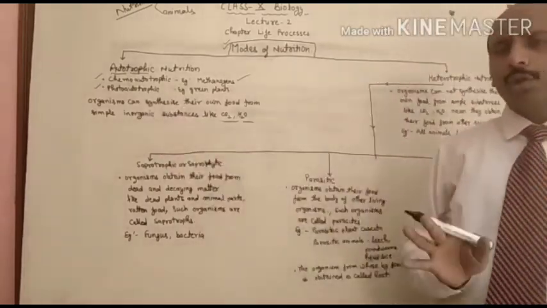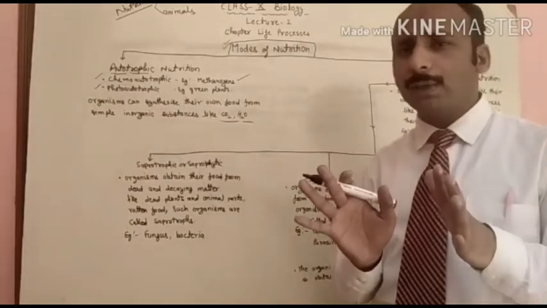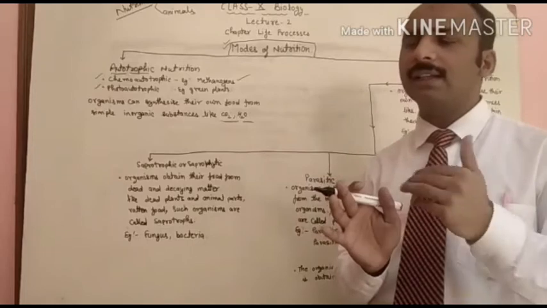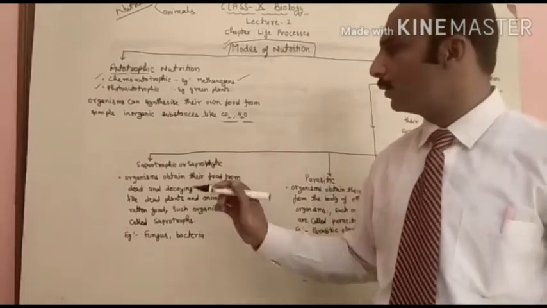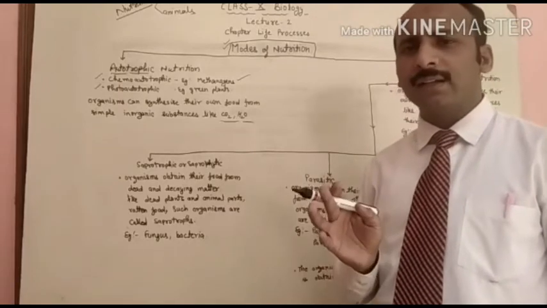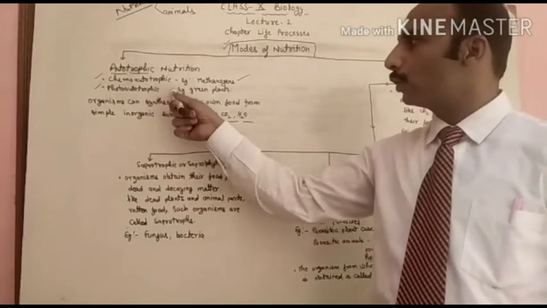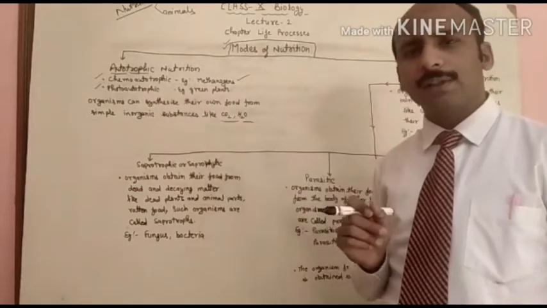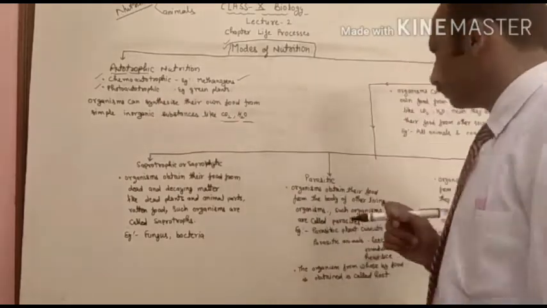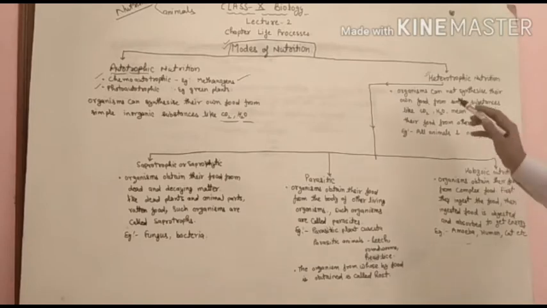Photoautotrophic: photo means light. All green plants have the capability to synthesize their own food by utilizing CO2, water, chlorophyll and sunlight, by the process of photosynthesis. They are called photoautotrophic. The examples are the green plants. Now, the next part of the modes of nutrition is the heterotrophic nutrition.